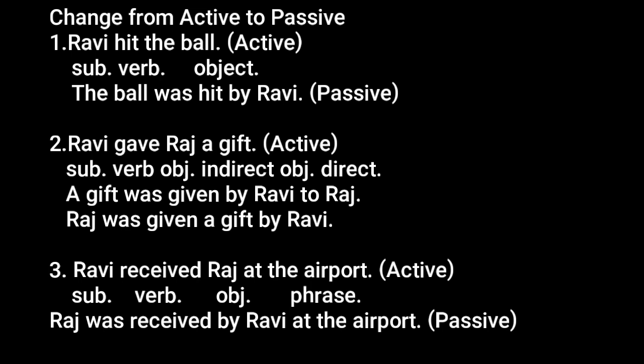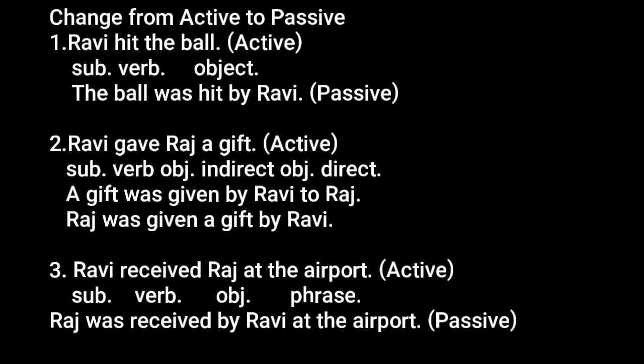Now consider the first example, Ravi hit the ball. Here in this example there are three things to be noted, that is subject, verb and object. See the change. The ball was hit by Ravi. Now you can see that the object of the active voice has become the subject of the passive voice.